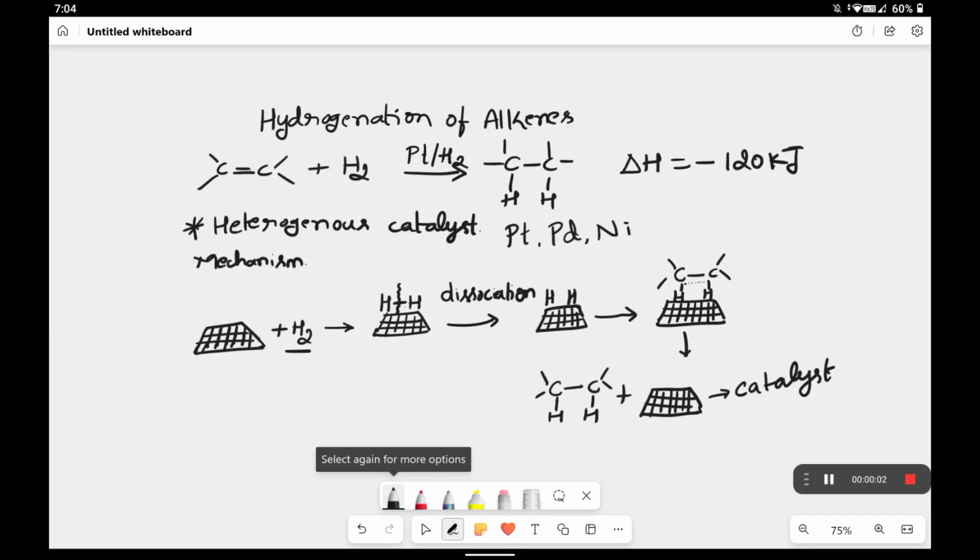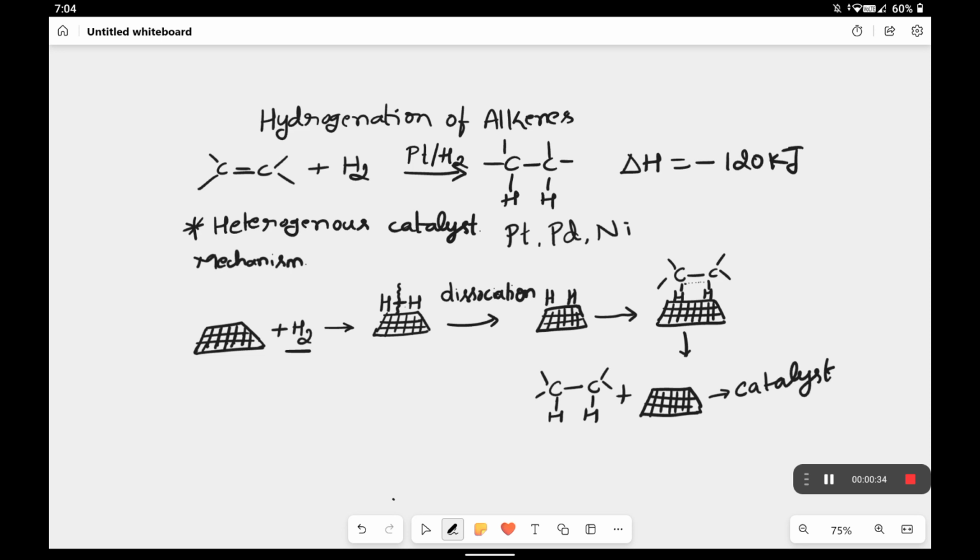Okay students, in this section we are going to discuss the hydrogenation of alkenes. Let us understand what hydrogenation is. Hydrogenation is nothing but the addition of hydrogen molecules to the carbon-carbon double bonds of alkene compounds. This reaction can be done with hydrogen gas and a catalyst such as platinum, palladium or nickel.